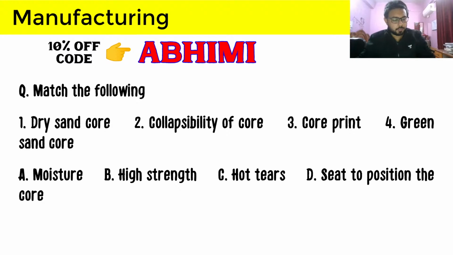You can provide the answer by writing the option number, and if after 1 you are going to match it with C, then write 1C, 2B, 3D, 4A, things like that. I will be giving the answer in just 30 seconds.